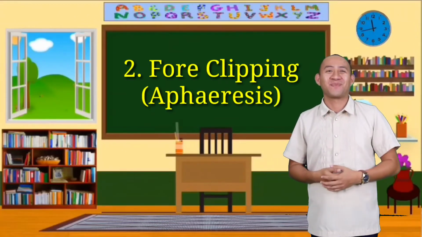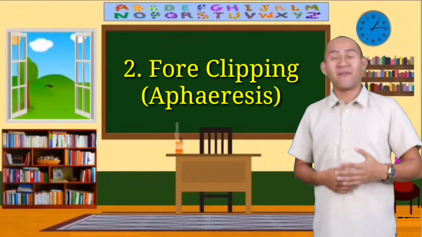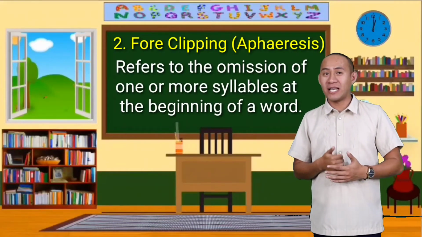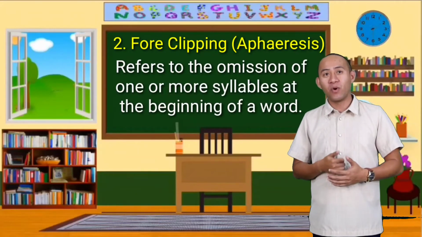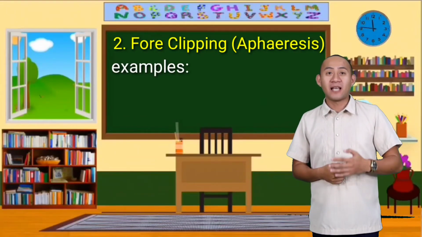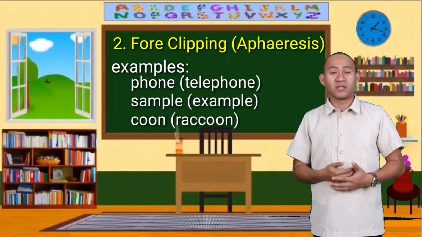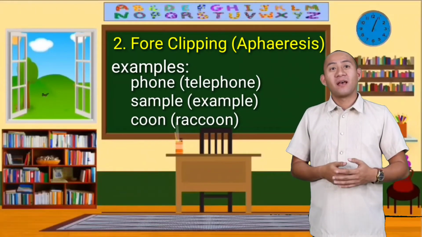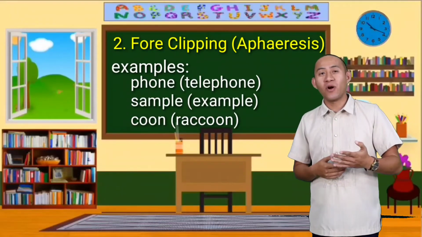Number 2, foreclipping or apheresis, which refers to the omission of one or more syllables at the beginning of a word. Examples: we have phone for telephone and sample for example. Then we also have coon for raccoon.